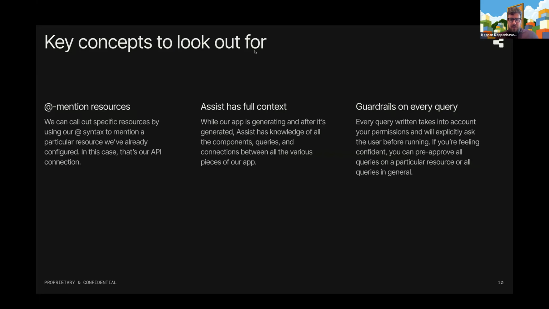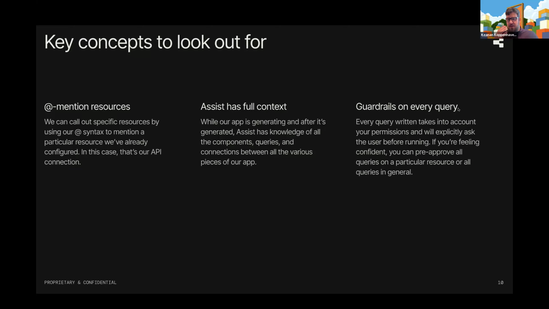The other thing is we covered this a little bit earlier, but Assist has full context of what's going on. Because it's built right into Retool, it knows where all your components are, how they're laid out, what queries exist, what resources exist, and what it has access to. And so it's able to build fully functional applications because it has that full context. And so we'll see a couple different places here where it dives deeper and uses that sort of Retool native knowledge to its advantage, right? And number three, we're also going to show this, but we are very focused on keeping the user in control of what's going on here, right?